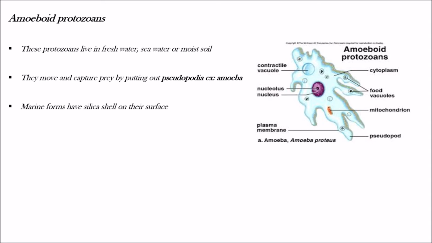Coming to the marine forms of amoeboid protozoans, they have a silica shell on their surface, and some of these protozoans are parasitic. Example, entamoeba. So amoeba and entamoeba are examples of amoeboid protozoans.